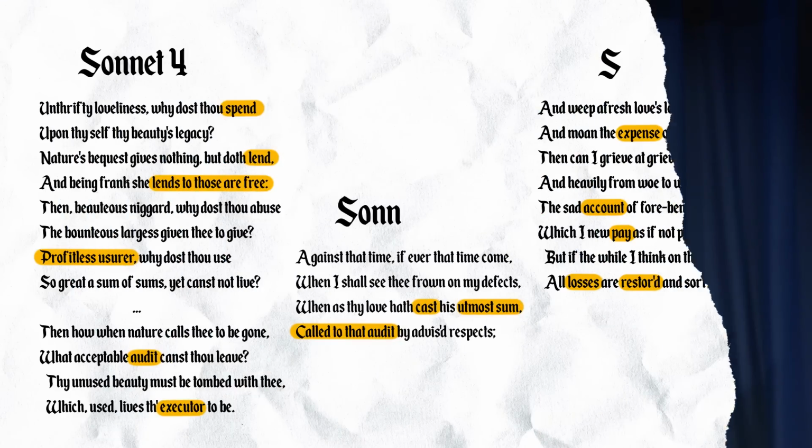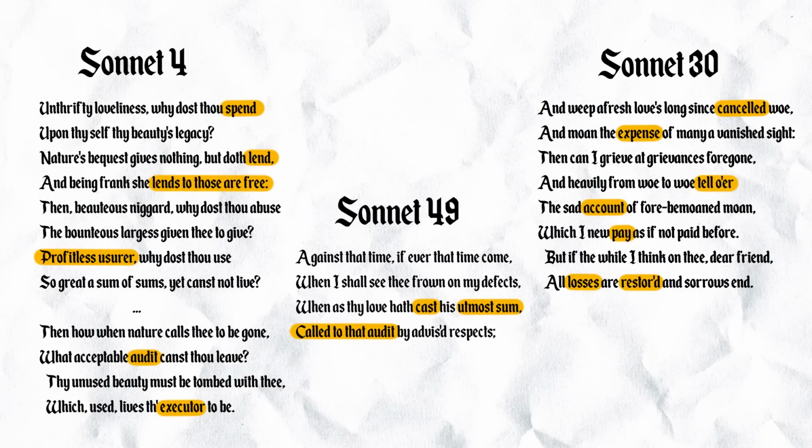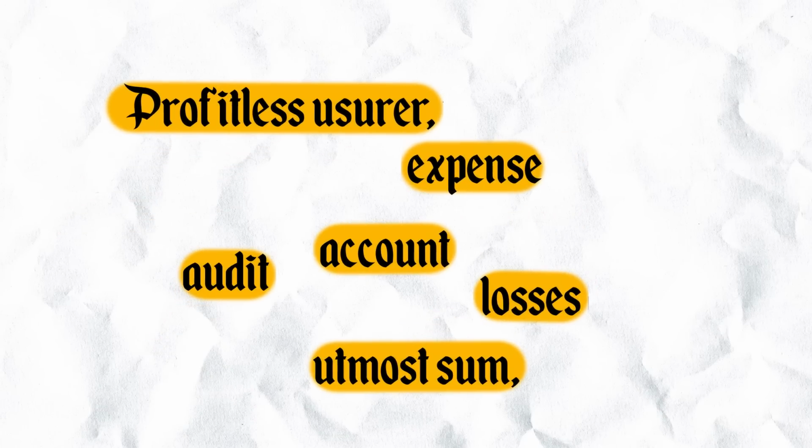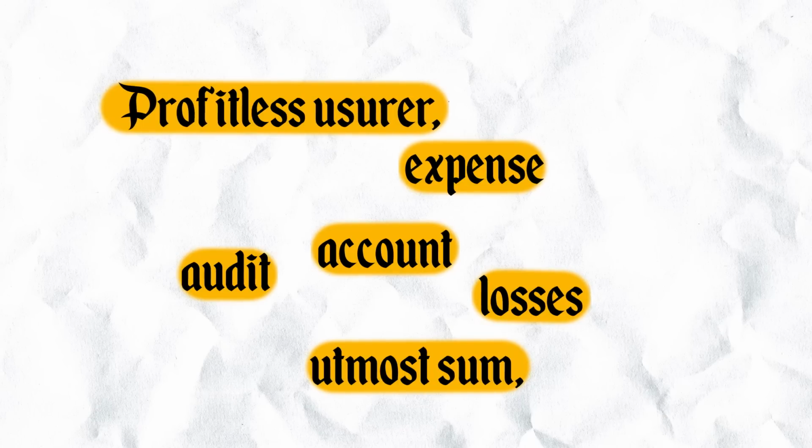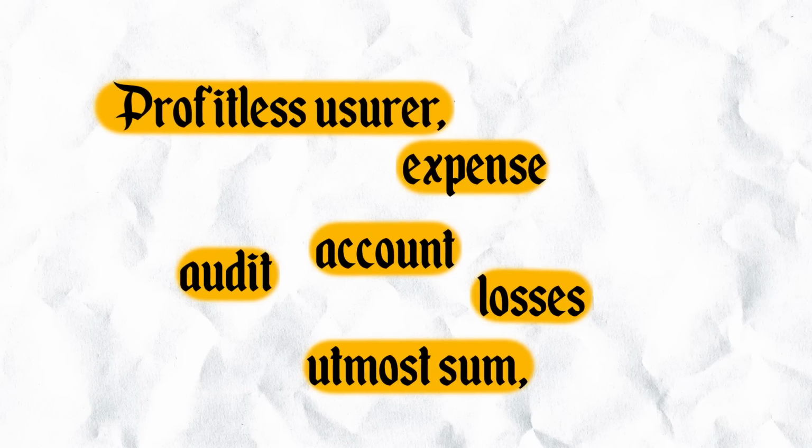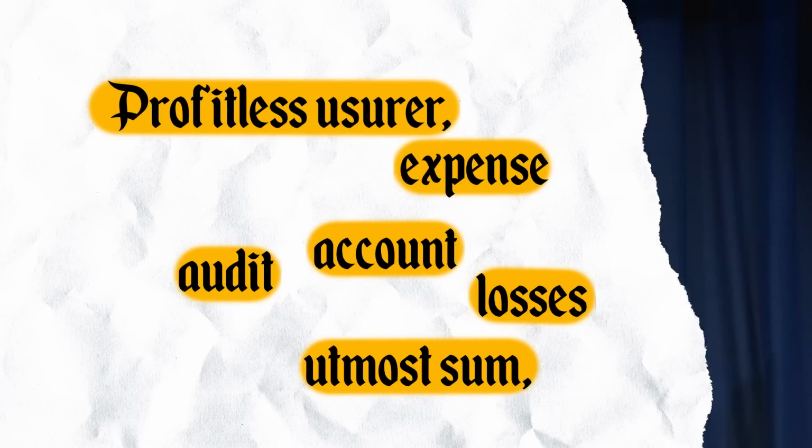And one other thing about money, if you read the sonnets, quite a few of Shakespeare's sonnets use terms that are very much to do with accounting. Here they are. Words like profitless, usury, utmost sum, account, expense, audit, losses. They're all over the place. He uses them so often. This is surely not a coincidence. And he uses them far more often, for example, than he uses any from navigation, which would be a great metaphor as well. That suggests maybe it was the accounting side that was his life rather than the navigation side.